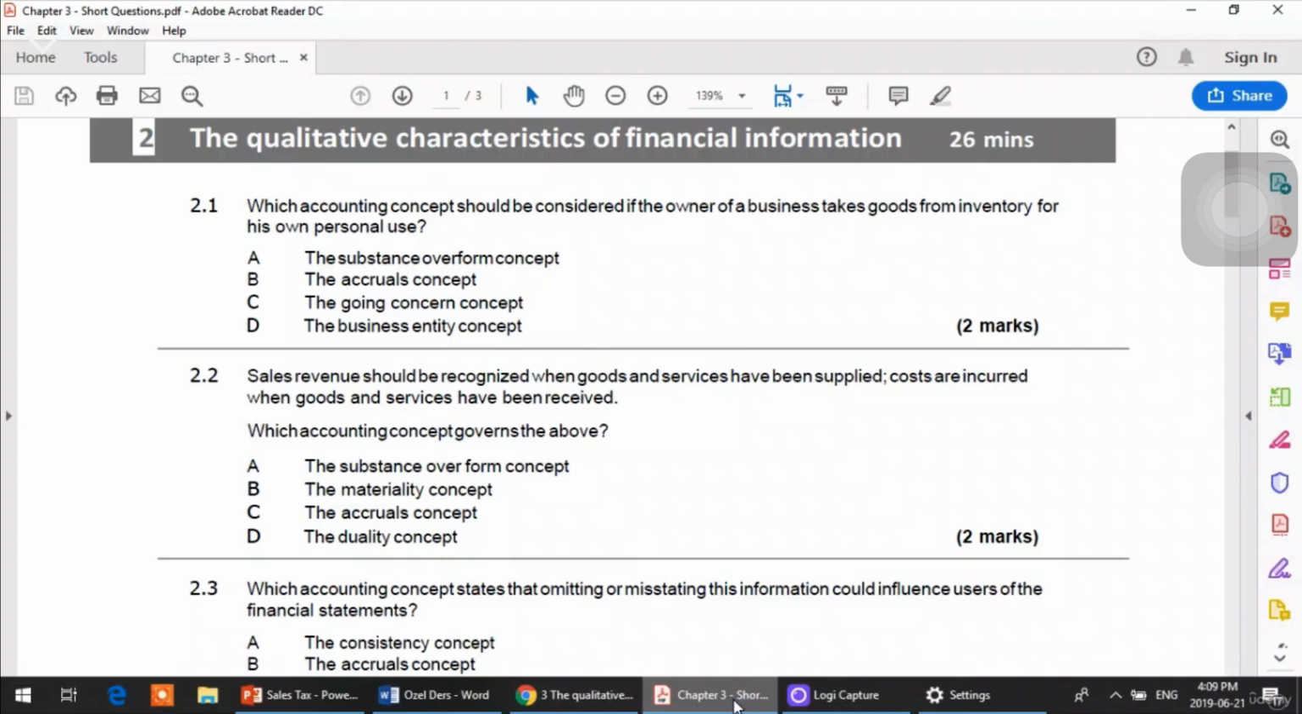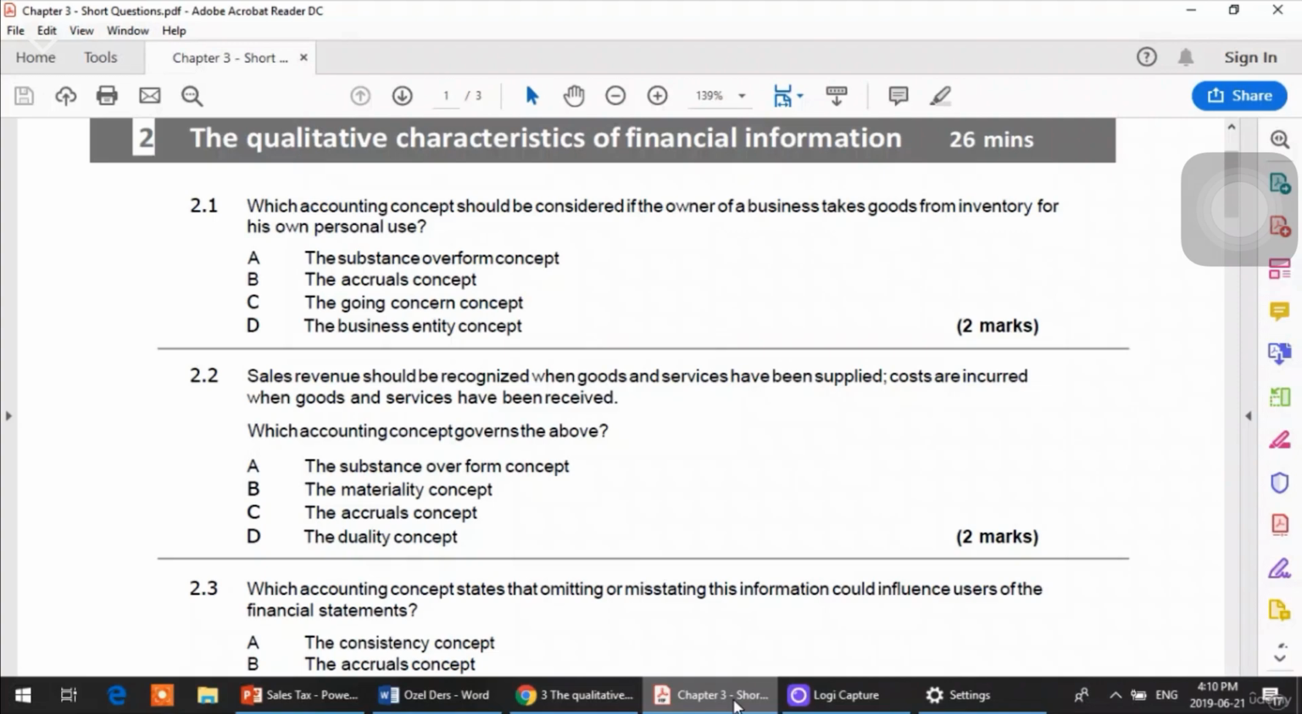Why are they wrong? Because A says substance over form concept. Substance over form we use in the situation where the economic reality is more important than the legal form. So we use option A under such transactions where the transaction looks different on the face of it, but actually it is different in reality. So A is not the answer.